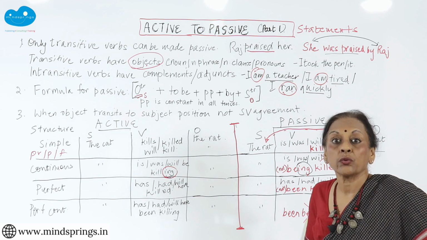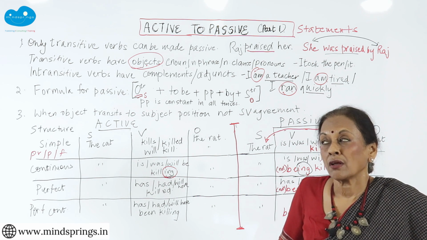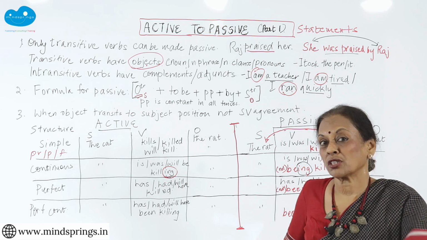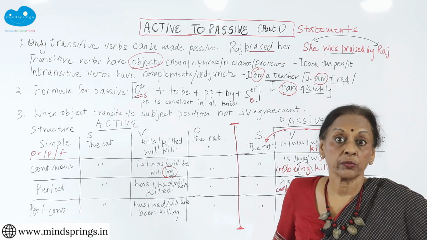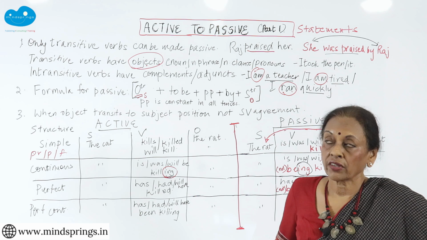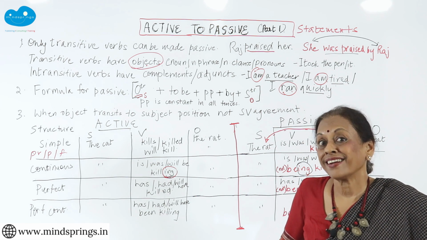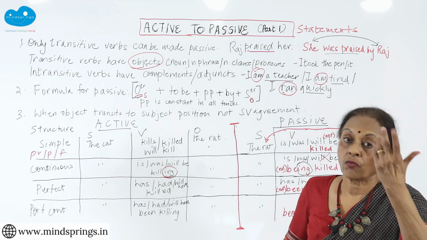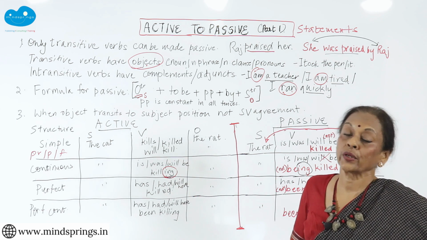What we are going to do now is we are going to look at some exercises for you to do so that you can practice it with me, and then I am going to put some exercises in the description box for you to do and tell me whether you got it right. We are going to identify the transitive, intransitive, and we are going to change it into active or into passive depending upon what has been given to you in the exercise. So let's see how we do that.